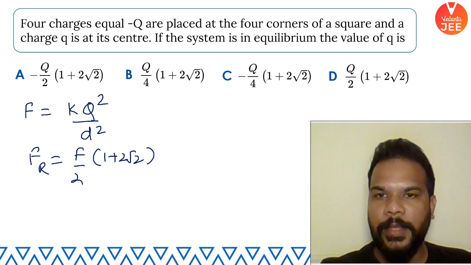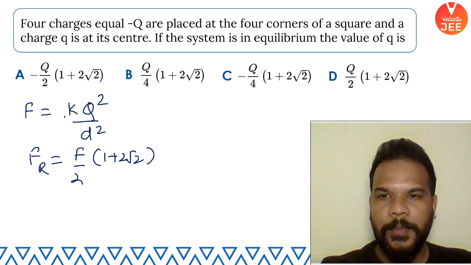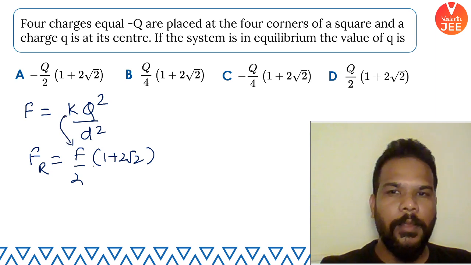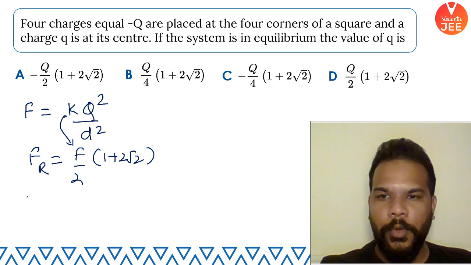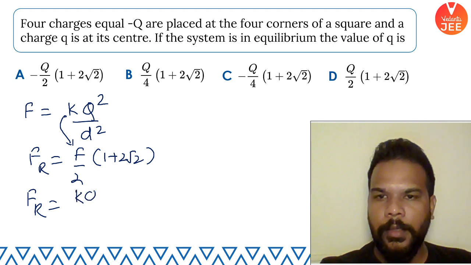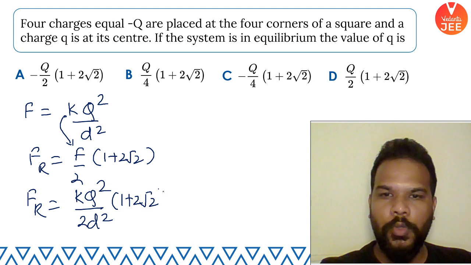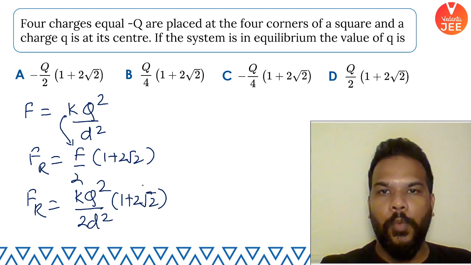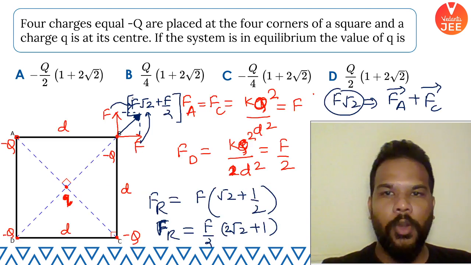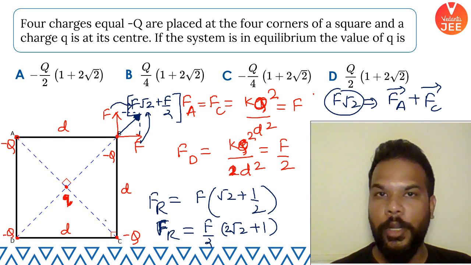So let's put the expression of this force here. Fr comes out to be K Q square by 2 D square times 1 plus 2 root 2. So what have I got, by the way? I've got the net force applied by all the three charges which are placed on the corners.